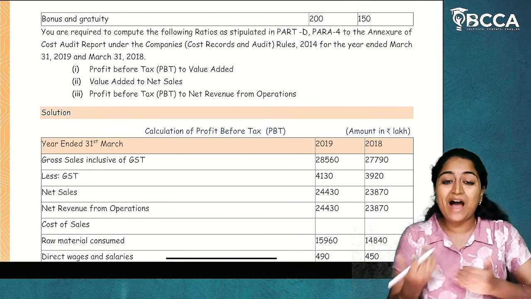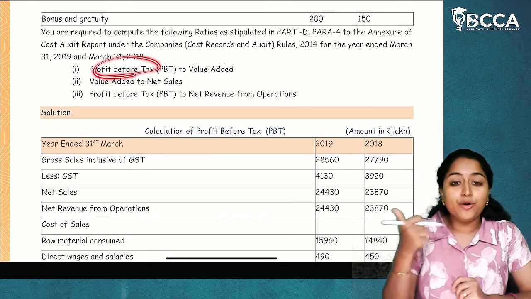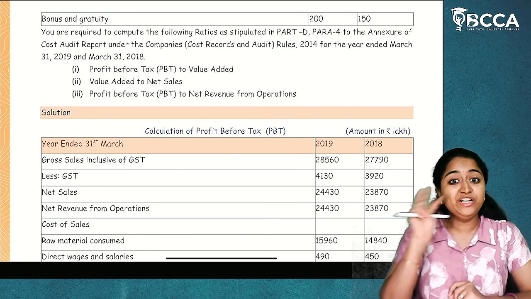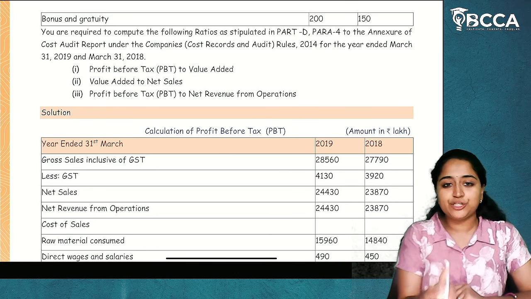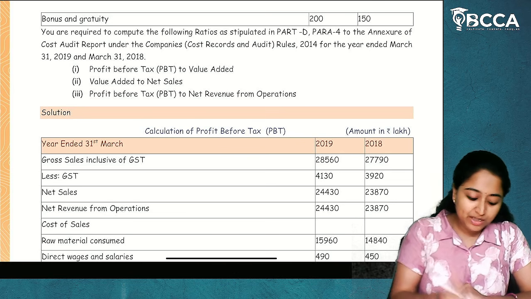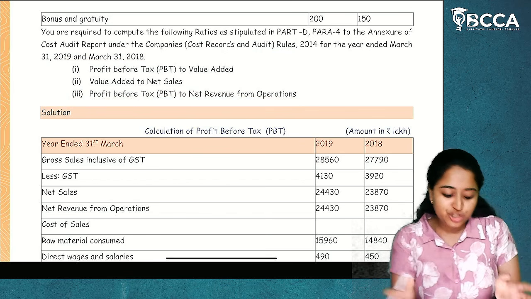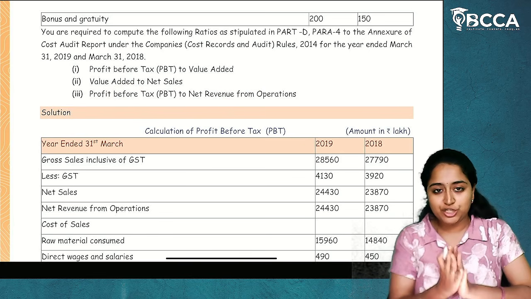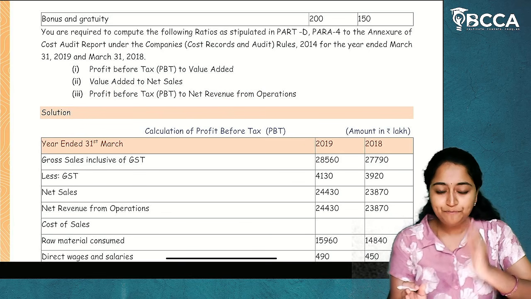Here, what do we have to find out? As a statement, what do we have to calculate? First is profit before tax and next is value added. So, we need 2 statements. No, we need 3 statements. One statement or one table is for profit before tax calculation. The other table is for value addition calculation. And in the third table, you are going to do this percentage of profit before tax to value addition to net sales, and profit before tax to net revenue from operations. So, these are the 3 tables which we are going to write as a solution for this particular question.